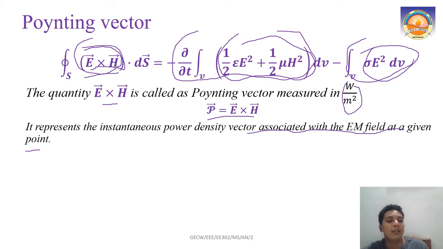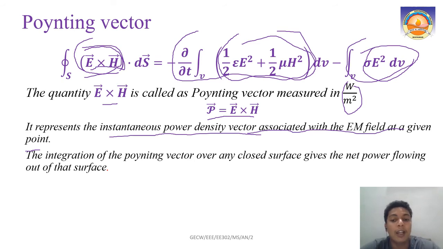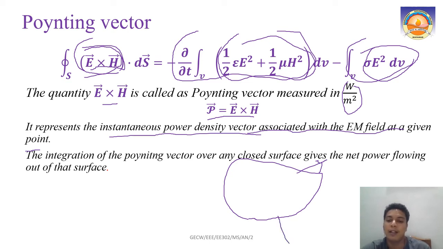So definitely E cross H will tell you the instantaneous power density vector associated with the electromagnetic field at a given point, right? And the integration of that Poynting vector over any closed surface gives the net power flowing out of that surface. Whatever we discuss here, in a particular volume, once you integrate over that volume, something will be coming in and something will be going out. Whatever is going out, you will get by integrating the Poynting vector. And the direction of the Poynting vector means what? That is the direction of propagation of your power or your energy, right?